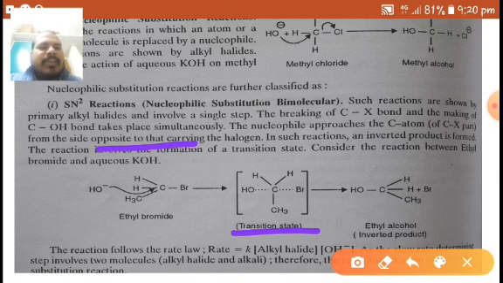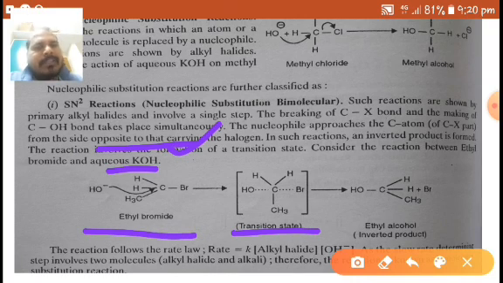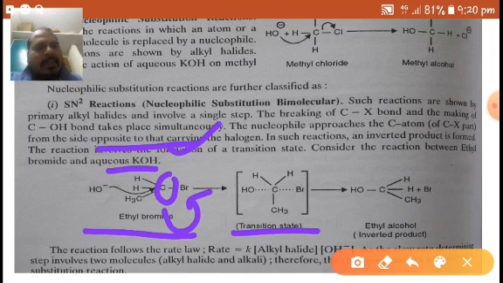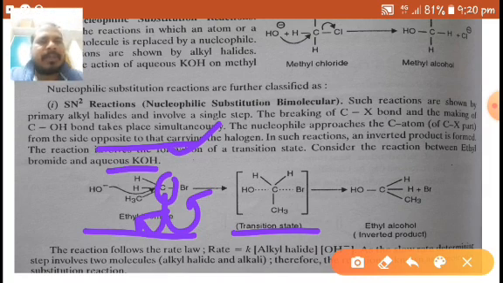Consider the reaction between ethyl bromide and aqueous potassium hydroxide. Here I am taking a primary alkyl halide, which is ethyl bromide. Why is it a primary halide? The carbon attached to bromine is a primary carbon. Why is it a primary carbon? It is bonded to only one carbon atom. That's why it is called a primary carbon. So primary alkyl halides preferably undergo SN2 reactions.